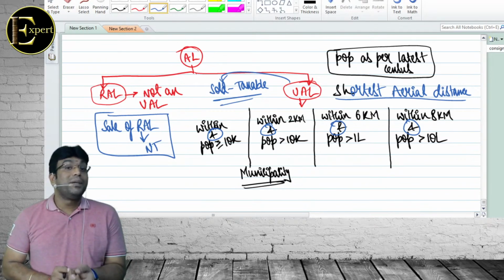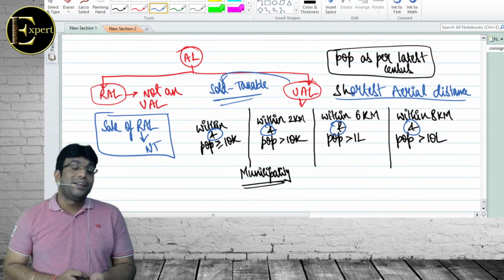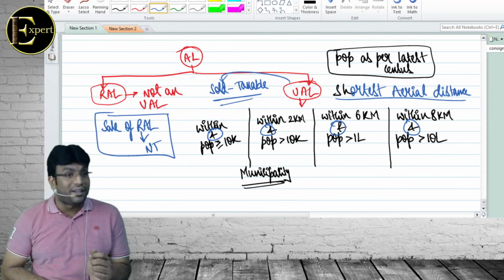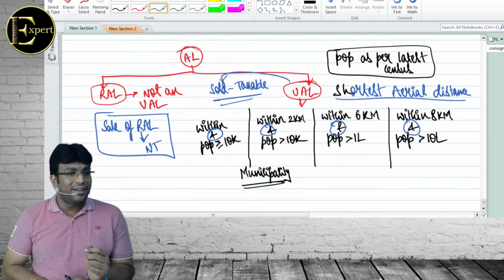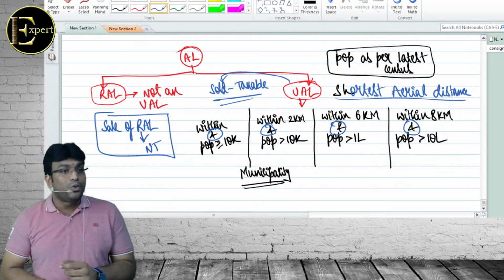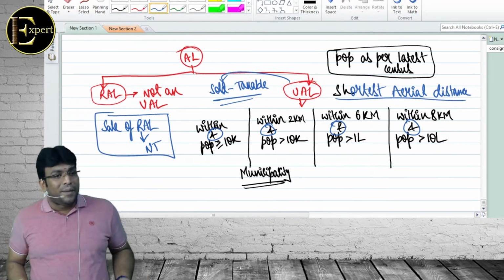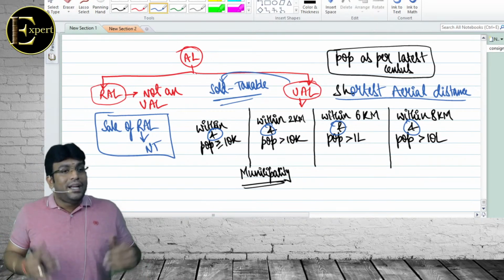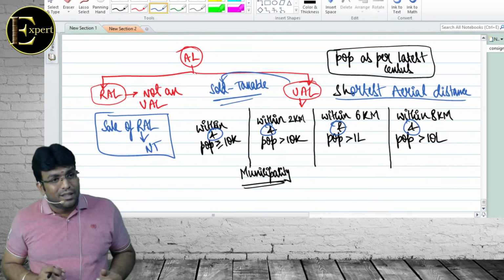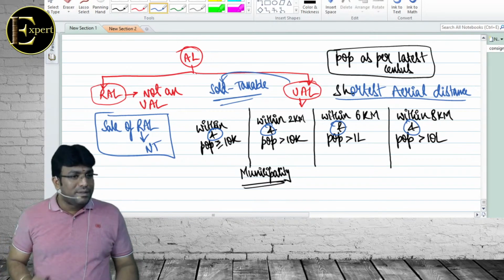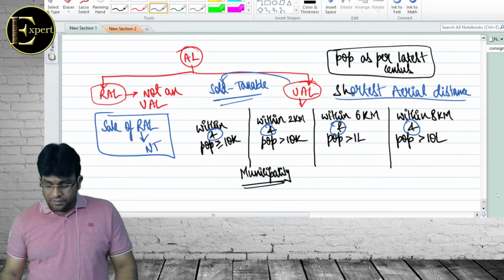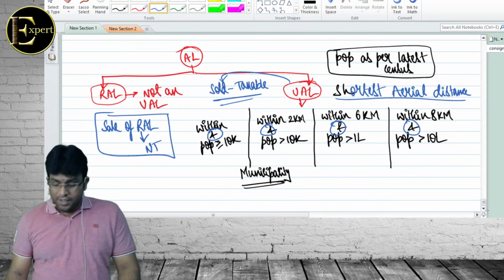We are not talking about agriculture income. Agriculture income can come from urban land and rural land, it doesn't matter. But we are talking about the sale of land. When we are selling, if it's rural land, not taxable. Urban land, it is taxable. If it's agriculture income, it can come from rural land, it can come from urban land, it doesn't matter. Do you understand my point? Sir, can I proceed? Right.